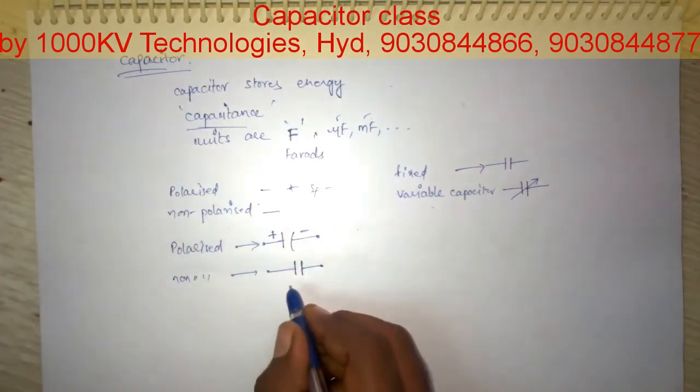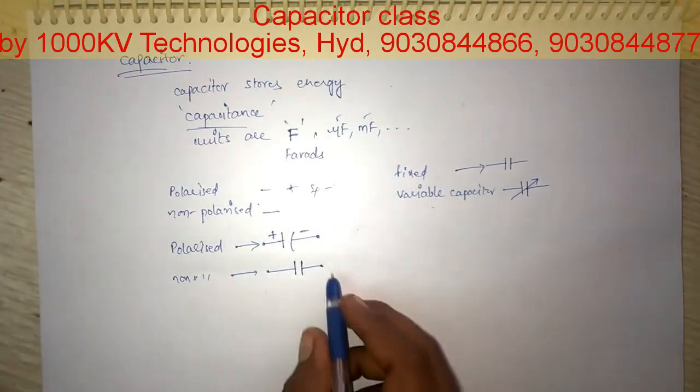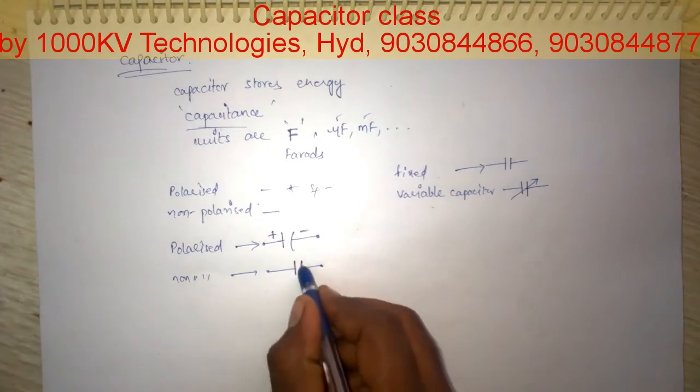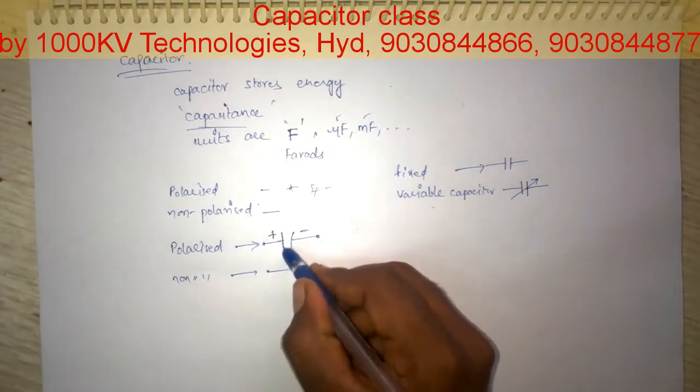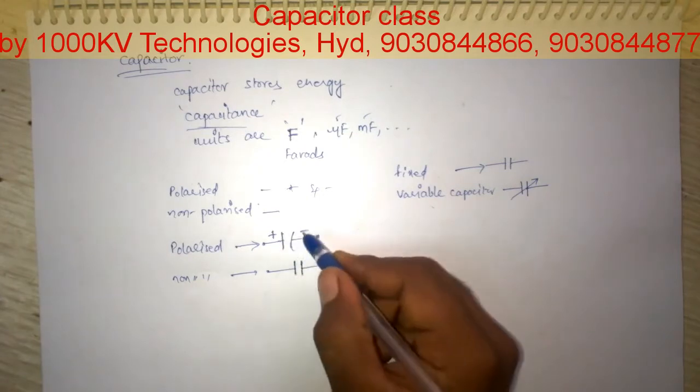The capacitor is made up of two parallel plates. These two lines indicate two parallel plates. Similarly, in this one also, these two lines indicate two parallel plates.